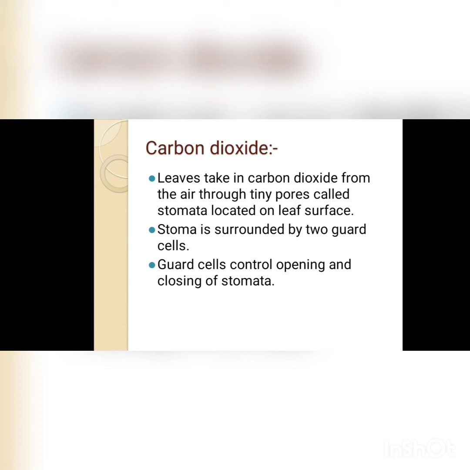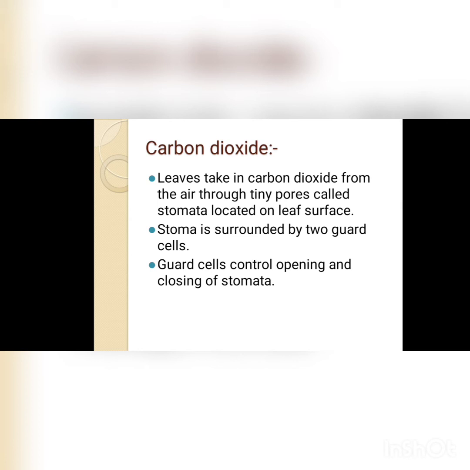Now what is stomata? These are the pores which are present on the surface of the leaf, which help in the process of photosynthesis and also respiration, as you will study in the next coming chapters. Stomata is surrounded by two guard cells.